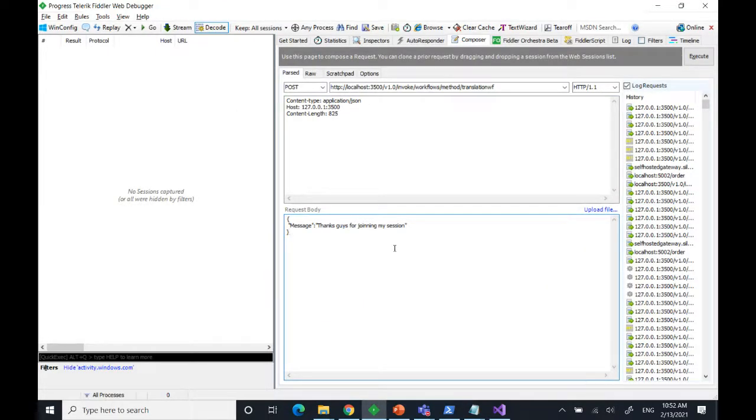But that's already something that you could have in an enterprise, right? So it's a translation of some input text. Here I just say, okay, thanks guys for joining my session. And basically it's going to be translated by my workflow into French. Here I somehow hard-coded the target language. So let's see if it works first, right?